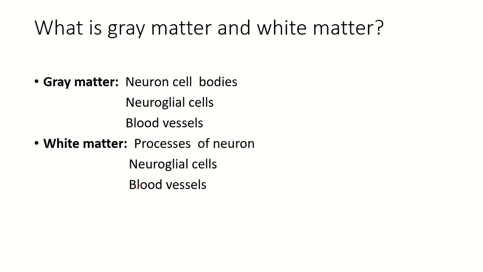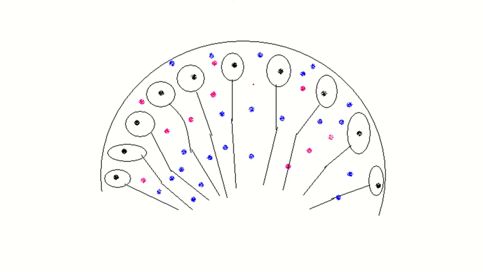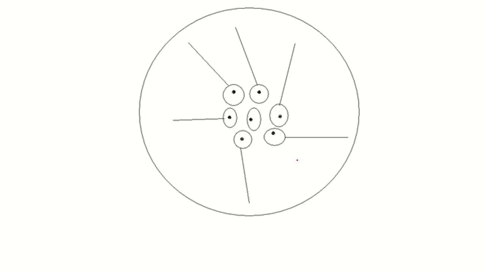What is gray matter and white matter? Gray matter is composed of nerve cell bodies, neuroglia, and blood vessels. White matter is composed of processes of the neuron, neuroglia, and blood vessels. So this is the central nervous system, and this is the distribution of the gray matter: nerve cell bodies, neuroglia, blood vessels. And this is the white matter, the inner white matter, composed of nerve cell processes, neuroglia, and blood vessels.